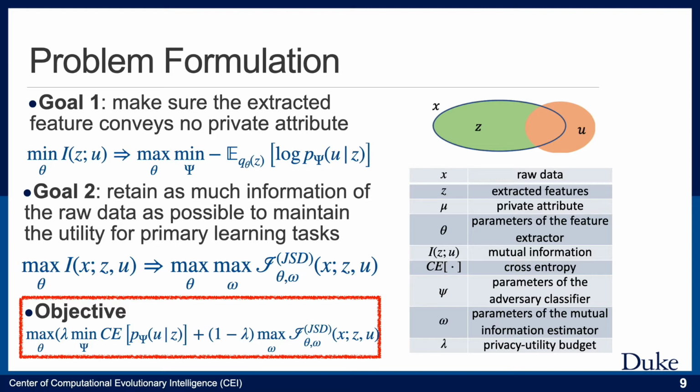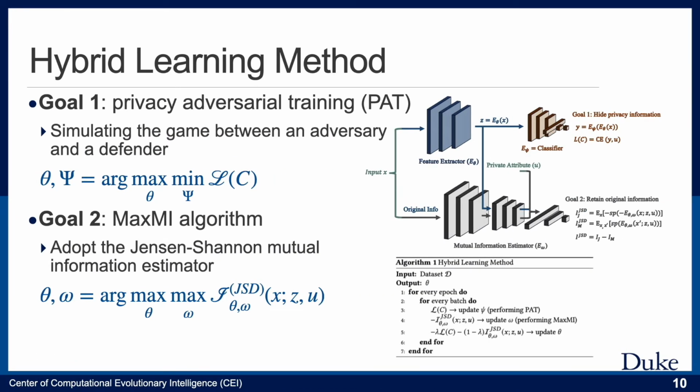In addition, we also introduce lambda as a privacy utility budget to balance the trade-off between the utility and the privacy. According to the formulated problem, we design a hybrid learning method to train the feature extractor. As the top figure shows, there are three modules involved in the training process: the feature extractor, the adversary classifier, and the mutual information estimator.